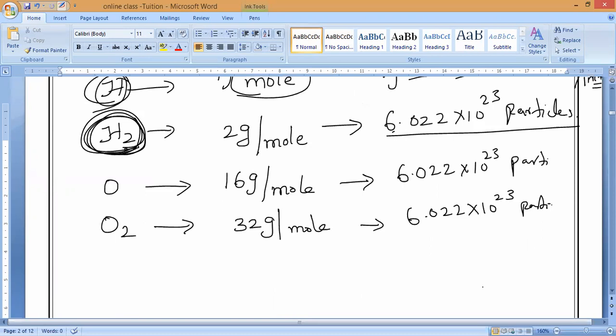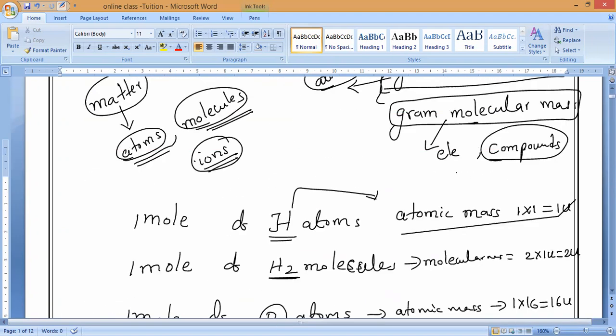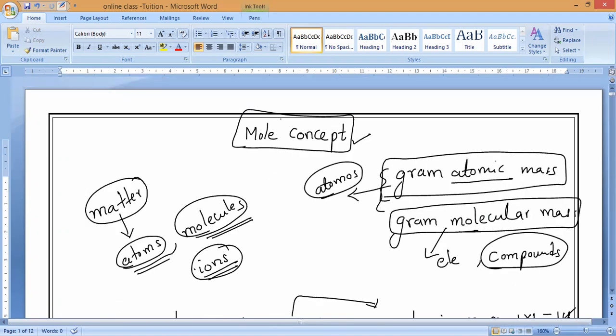So that is why we are considering atomic mass in grams. If you consider atomic mass in grams, then that is called gram molecular mass or gram atomic mass, we can say. Do you understand, everybody? Gram atomic mass or molecular mass.